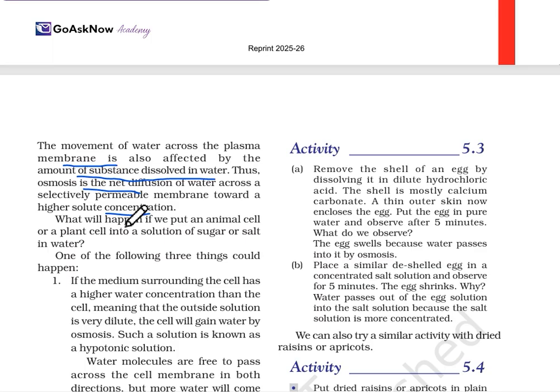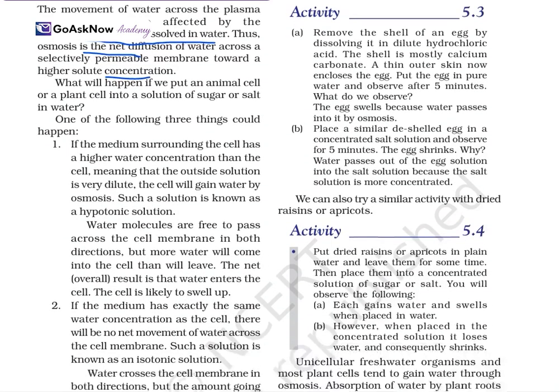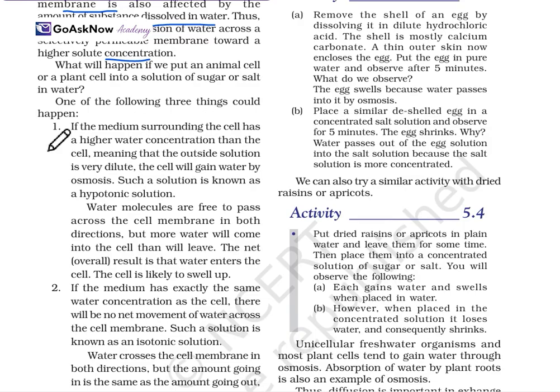So, one of three things could happen when we do this. First, if the medium surrounding the cell has a higher water concentration than the cell, meaning the outside solution is very dilute, the cell will gain water by osmosis. Such a solution is a hypotonic solution. Water molecules are free to pass across the cell membrane in both directions, but more water will come into the cell than leave. So the net result is that water enters the cell.